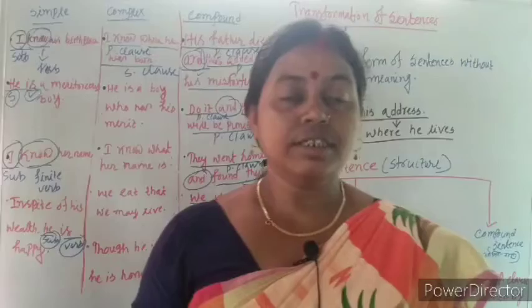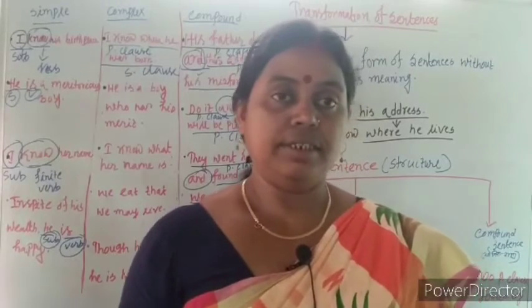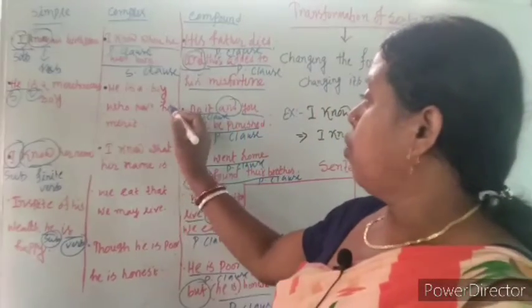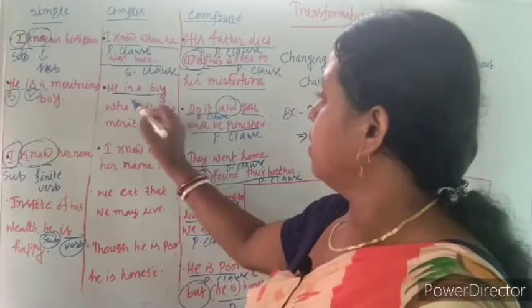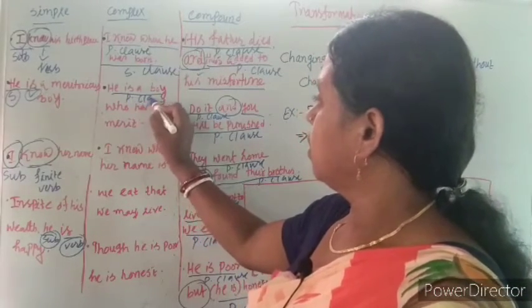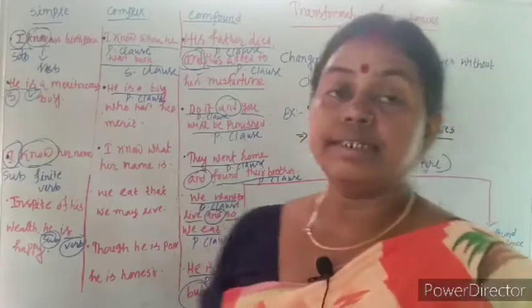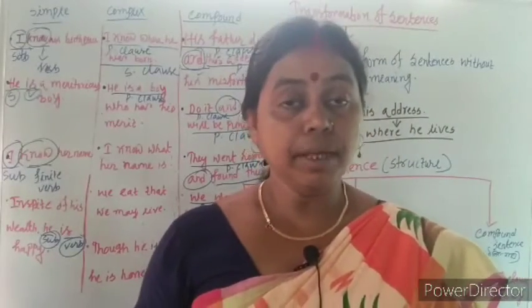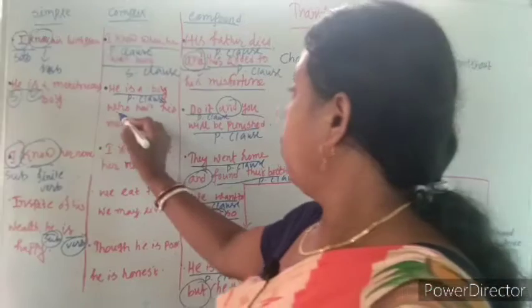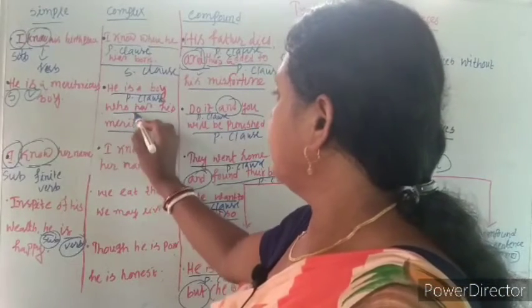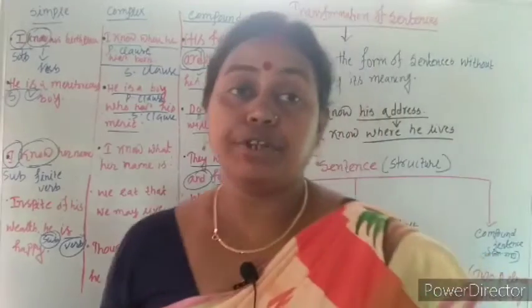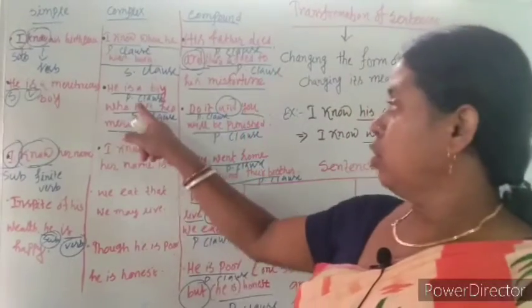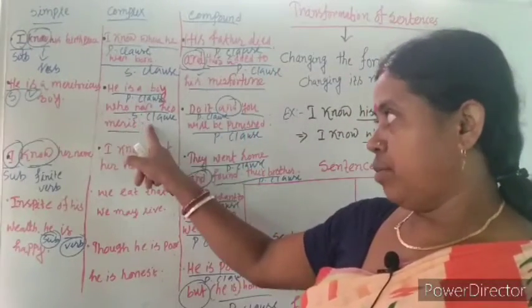Now I am going to discuss about complex sentence. He is a boy who has his merit. He is a boy is a P clause, means principal clause. Who has his merit is a S clause, means subordinate clause. So there is one principal clause and one subordinate clause.